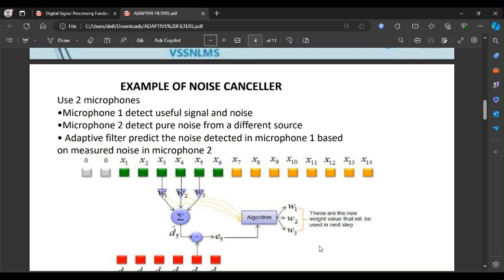Microphone one, which detects the useful signal given by s(n), is combined with n(n). The output of this microphone is d(n) = s(n) + n(n), and microphone two detects the pure noise x(n) from a different source. This noise is correlated with the noise in microphone 1 but not with the useful signal. Here our goal is to use the noise x(n) detected by microphone 2 to estimate and subtract the noise from the signal d(n) detected by microphone 1.